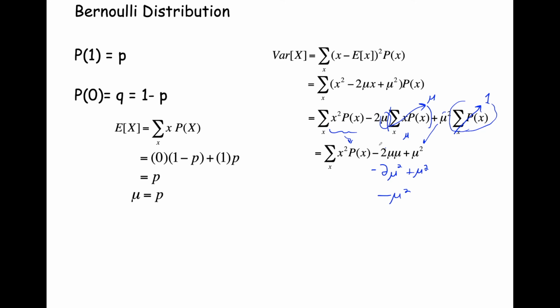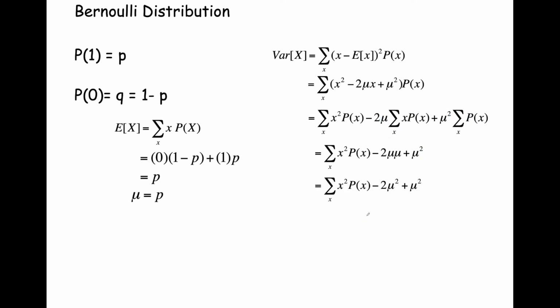And so this expression turns into minus mu squared, and we're left with the sum for all x of x squared times p of x minus mu squared. Okay, so there's our expression. So now that we've combined the minus 2 mu squared and the plus mu squared, we get this expression.